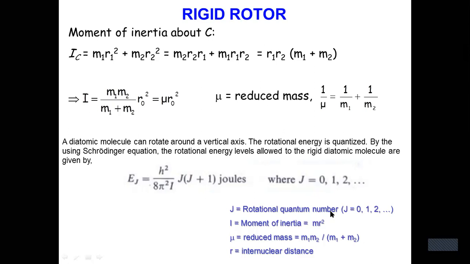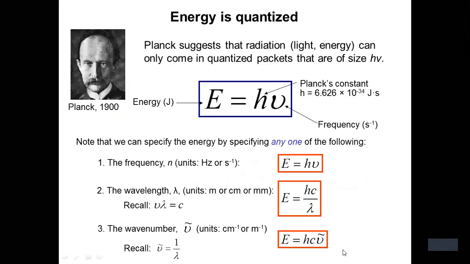This is the rotational quantum number. The rotational quantum number must be a definite number, integers: 0, 1, 2, 3, etc. And I is the moment of inertia, I equals mu r square, where mu is the reduced mass M1 M2 by M1 plus M2 and r is the internuclear distance. This energy is quantized as per Planck theory.